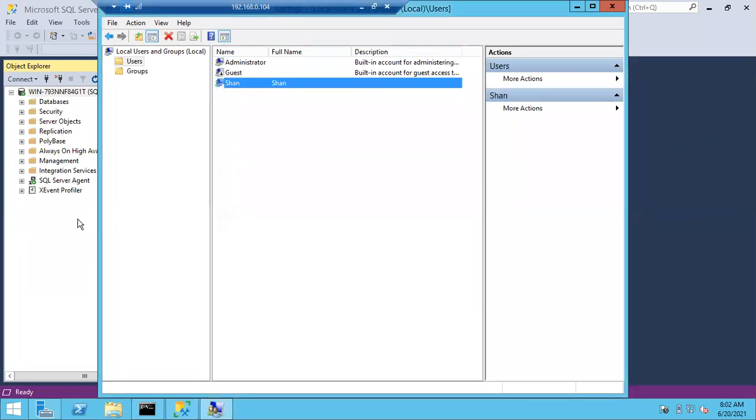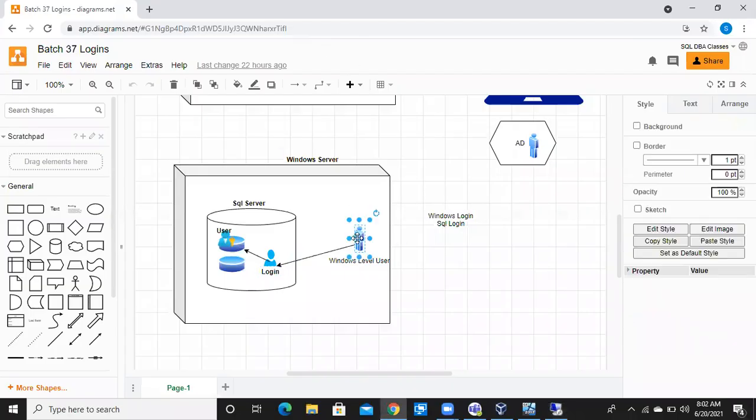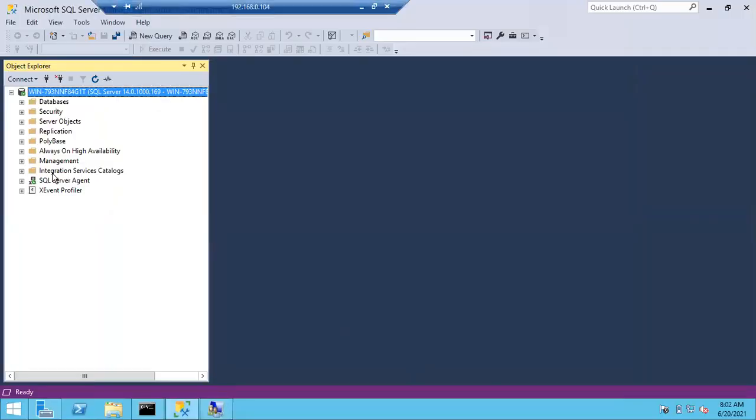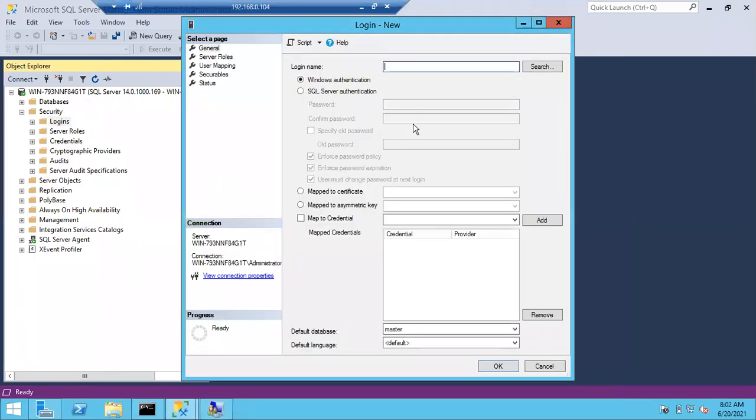Fine. As discussed, a user should be there to create a Windows login. Right now we have created the user. Now go to the server again. I want to create a Windows login. Expand Security, Logins, new login. Right. So you will get this window.